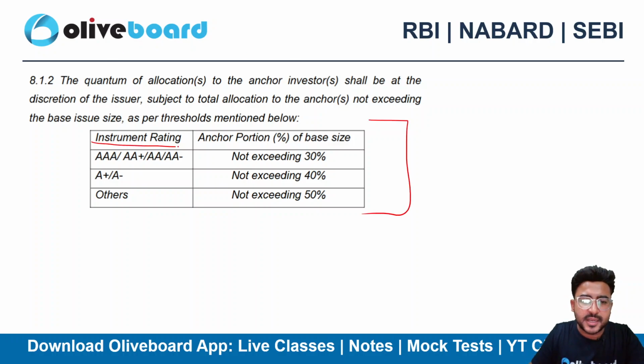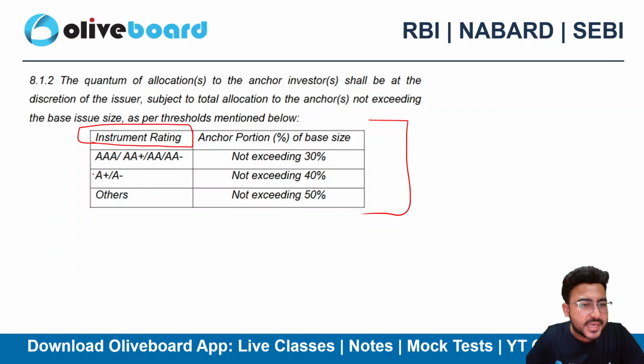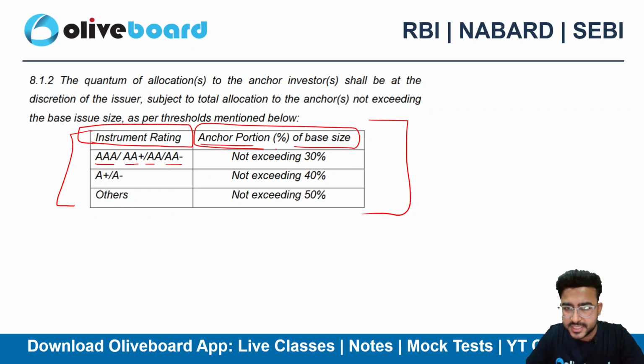So the instrument rating, sir, what is instrument rating? Look, here we are talking about debt securities, and whenever debt is there, the rating must be obtained, right? What quality is the debt security? All debentures will not be of the same quality, right? The rating of a Zomato debenture and a Reliance Industries debenture will differ, right? So what is the rating of your instrument? If it's AAA, AA+, AA and AA-, then the anchor portion as a percentage of the base issue size should not exceed 30%.